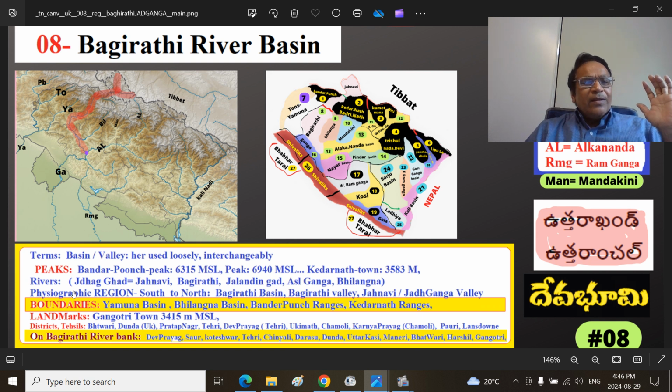The rivers are Jad Ganga, Gad. Sometimes this is the Tibetan word, it means a river. Jahnavi river and Bhagirathi river, and other rivers, Bilangna river.